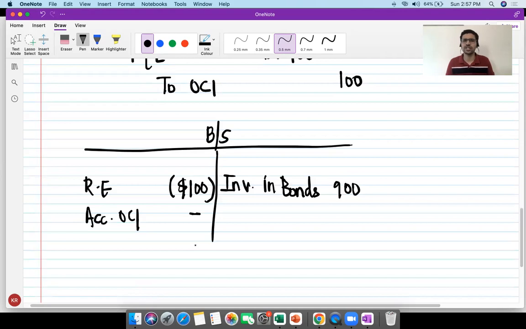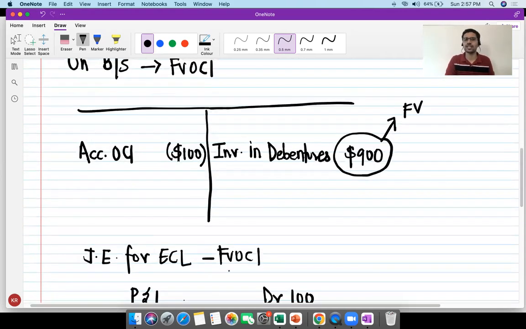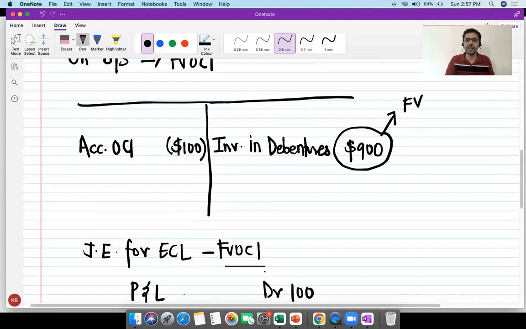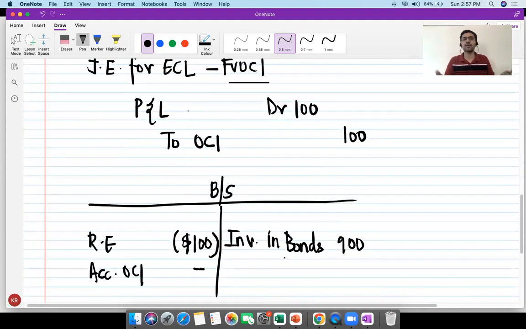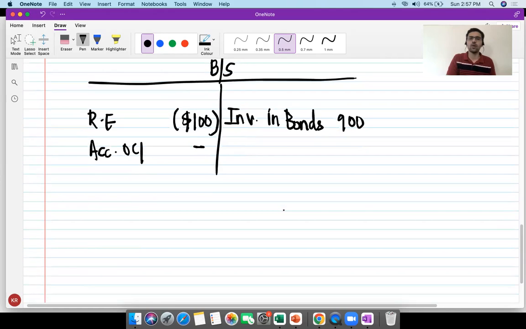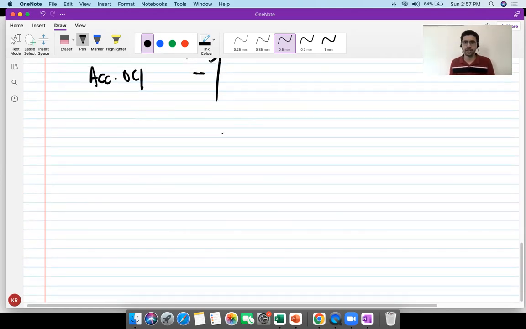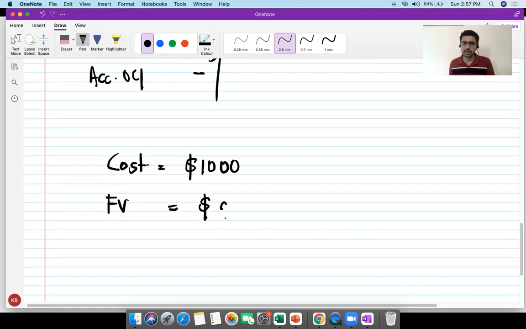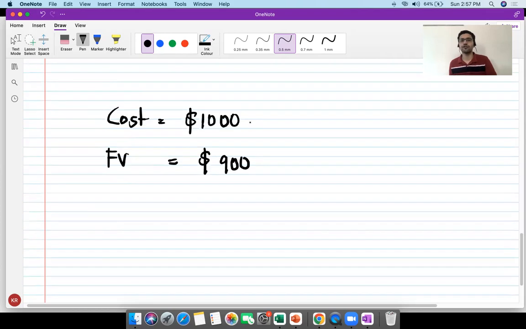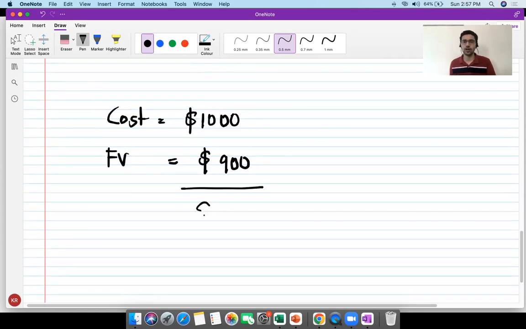Now your obvious question is, then why have I called this an FVOCI bond and not an FVPL bond? Indirectly, the ultimate impact was that of an FVPL bond, right? Your question should be, why are we categorizing such bonds at FVOCI firstly? Now I'm giving you further information. Let us say cost was $1,000. Fair value is $900. But I am now telling you that this fall of $100 can be attributable to two reasons.